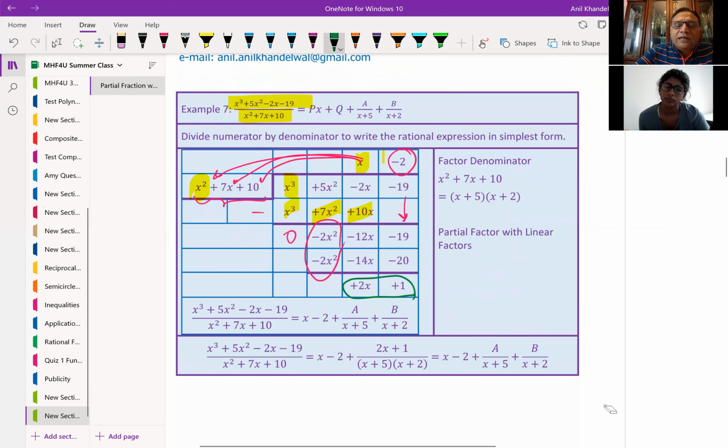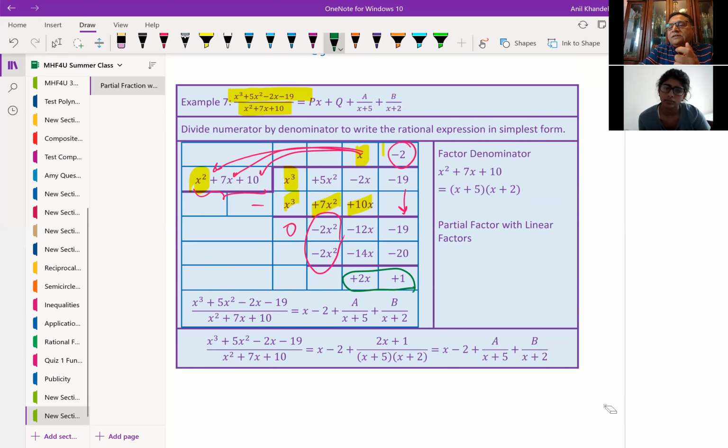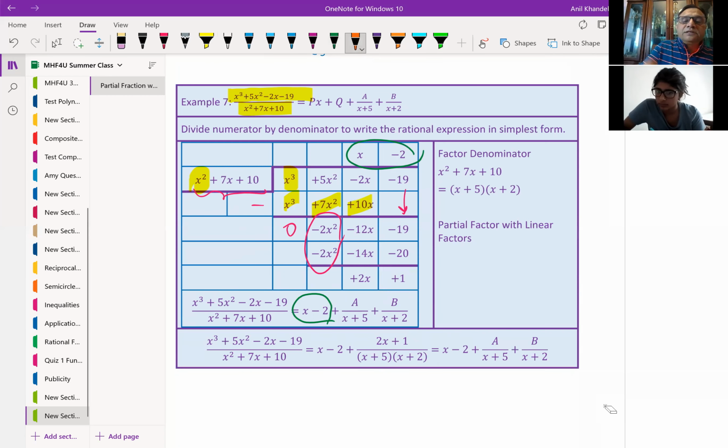And therefore, we can write down the whole rational expression in a simplified form. We have x minus 2, a linear term independent of any fraction, a polynomial, right? So the linear polynomial we got is the same as the quotient. Do you see that? Yeah. x minus 2, the same as the quotient, is one part. And now our exercise is to write this 2x plus 1, the remainder. Let me color it in a different color. It becomes easier.